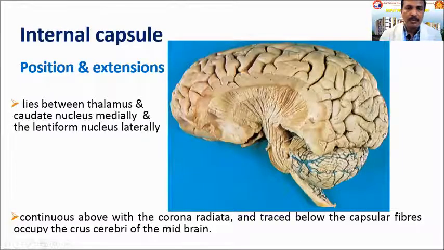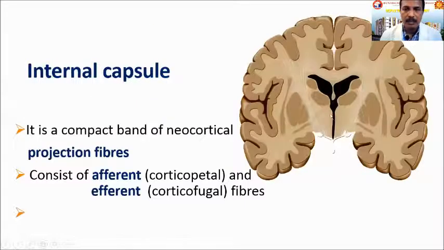So where are they present? As I told, they are present in between the thalamus, which you can see here, and the caudate nucleus, and here you can see the lentiform nucleus. Between these, the fibers are passing either down or coming up.